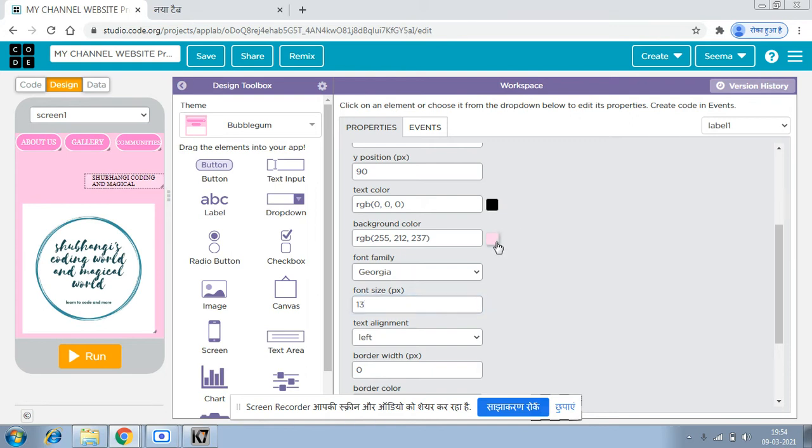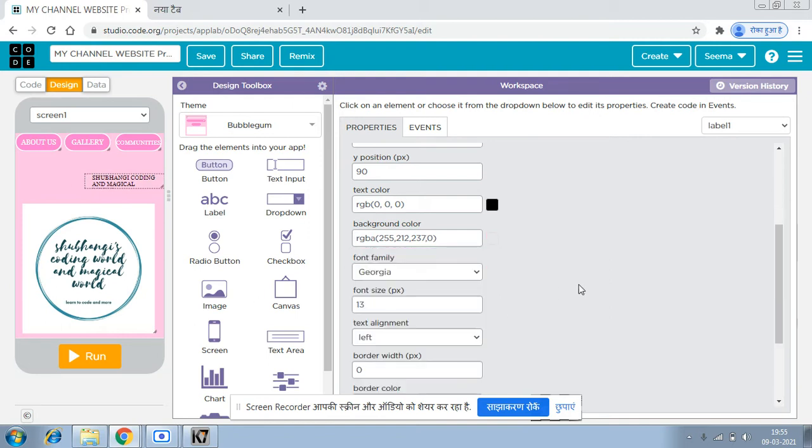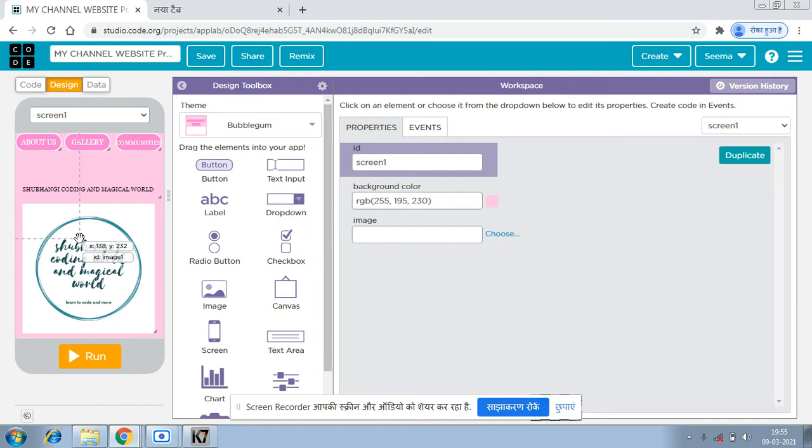After that, I'm giving the background color as transparent, or you can give it this color, but I'm giving transparent so that it will be easy. Now let's make it a little bit bigger. Yes, I think the size is okay now.